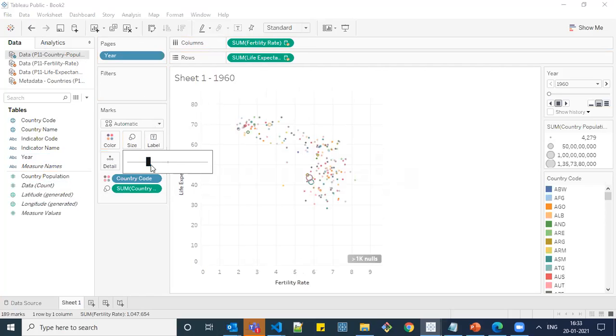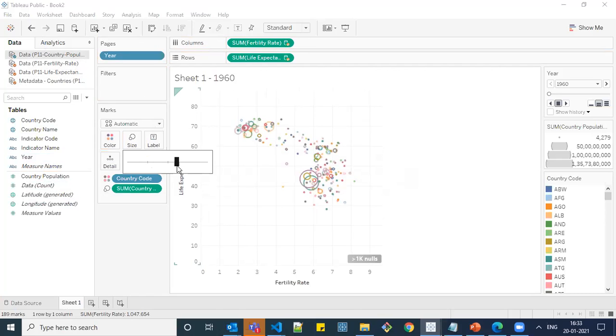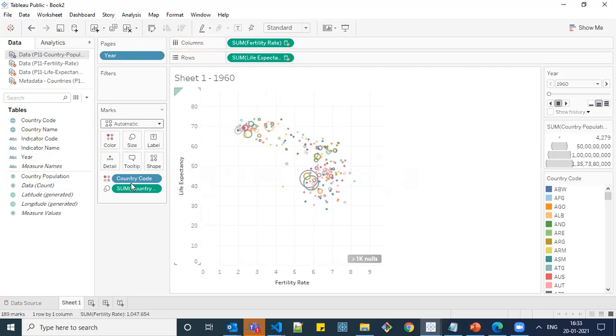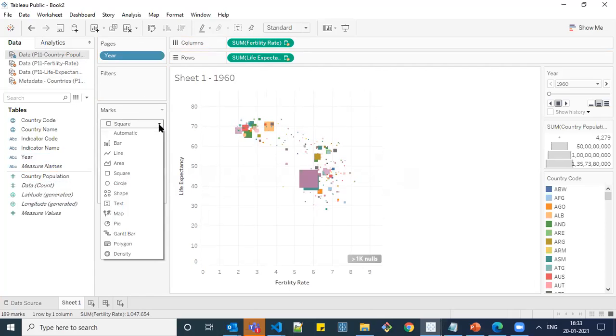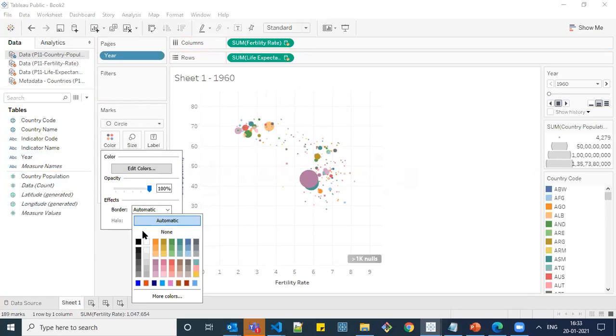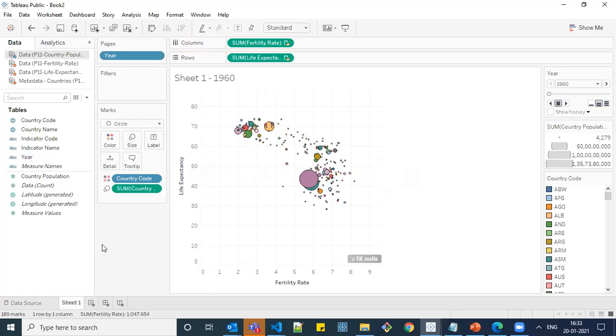And you can increase the size by clicking on the size shelf, and you can change it to the circle or any square shape based on your requirement. And here I'm going with the circle shape. And you can add borders as well by clicking on the borders here. So this is the animation shelf which is responsible here.